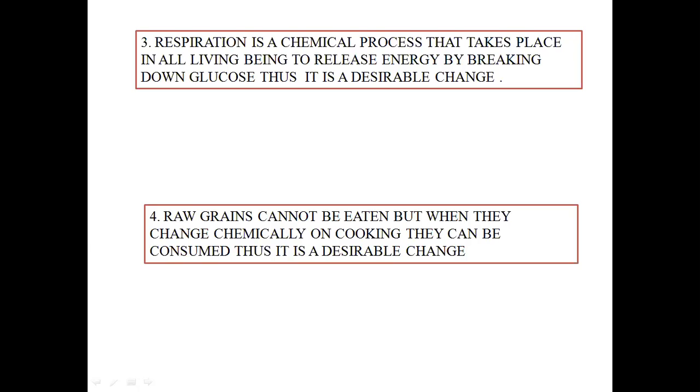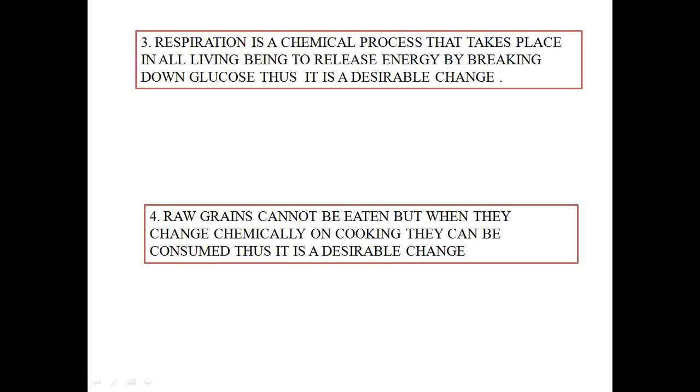So we need to cook them, and cooking means we are applying heat. Whenever heat is applied, food like grains, vegetables, fish, and meat becomes soft and palatable.